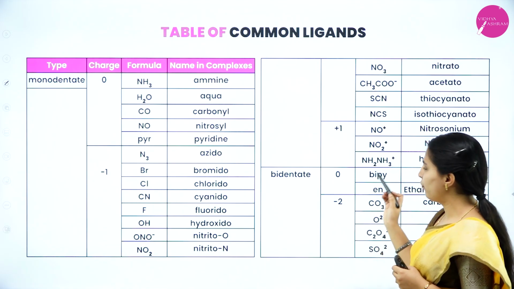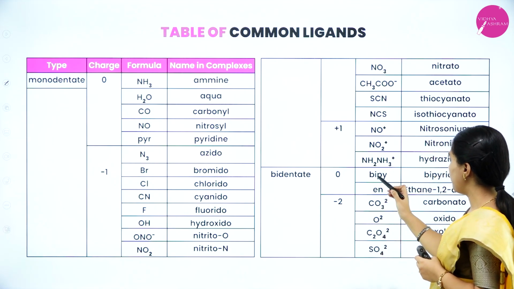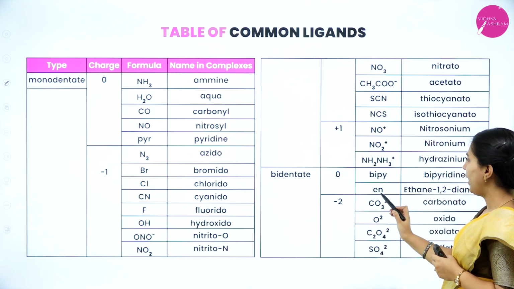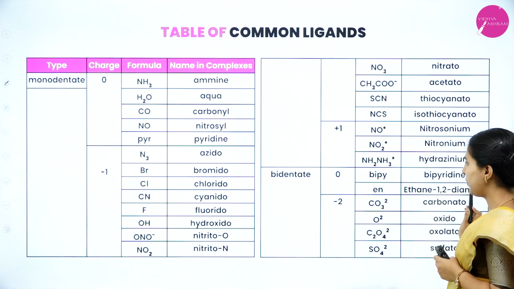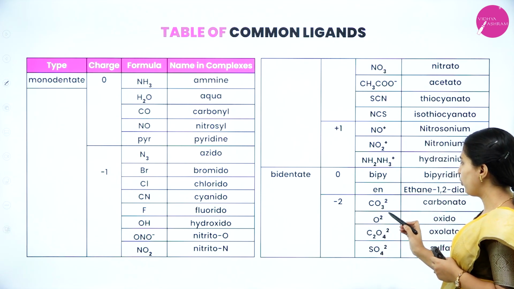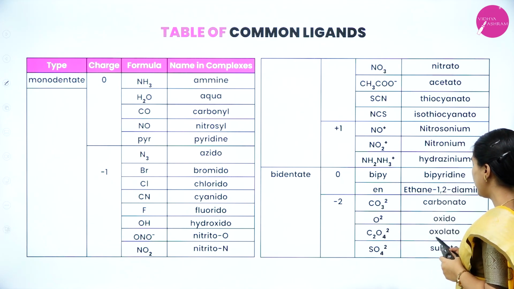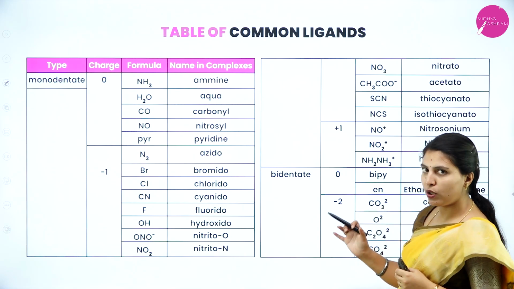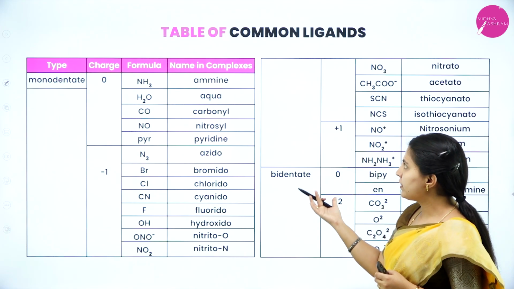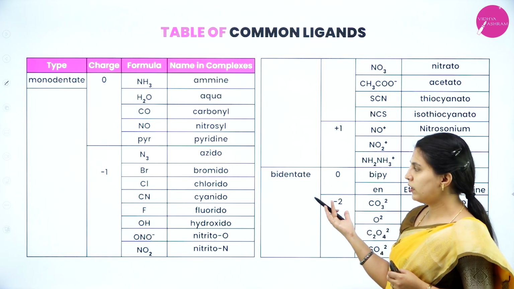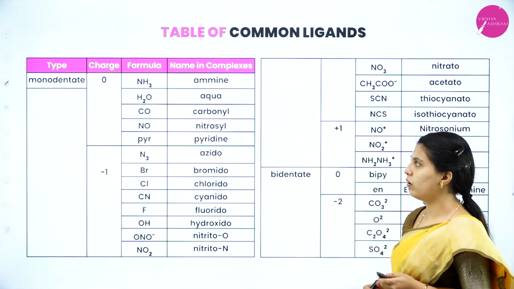In bidentate, for 0 charge: bipy, bipyridine; en, ethane-1,2-diamine. With -2 charge: CO3 2-, carbonato; O2 2-, oxido; C2O4 2-, oxalato; SO4 2-, sulfato. Like this you have to pronounce and write when naming the complexes.